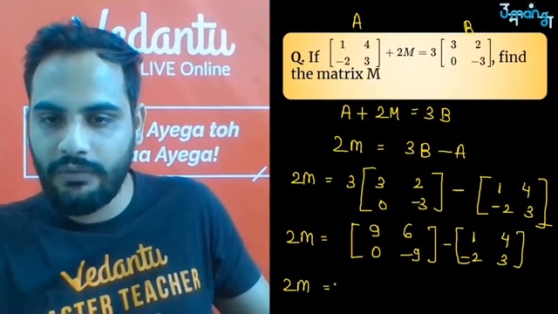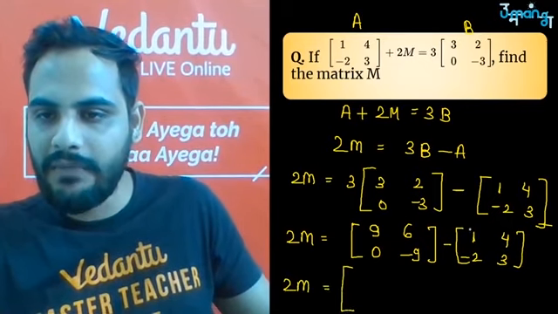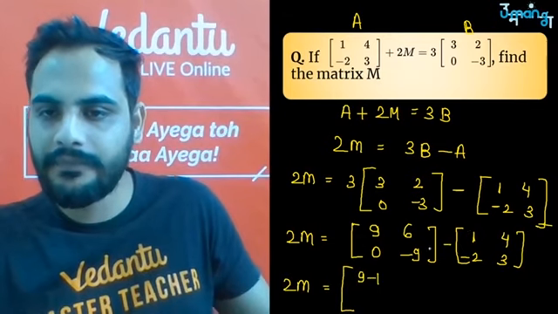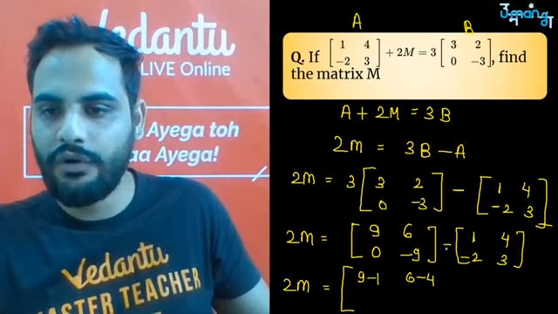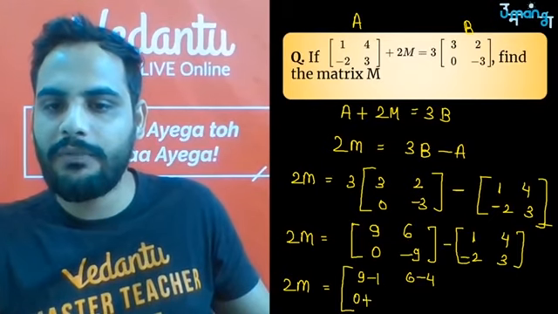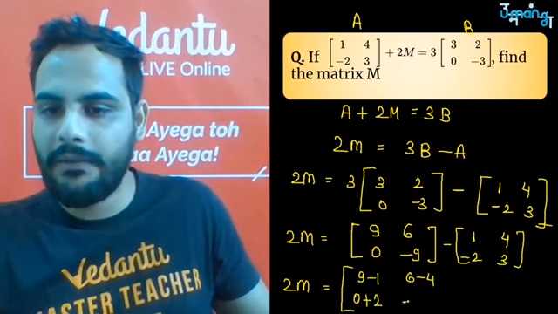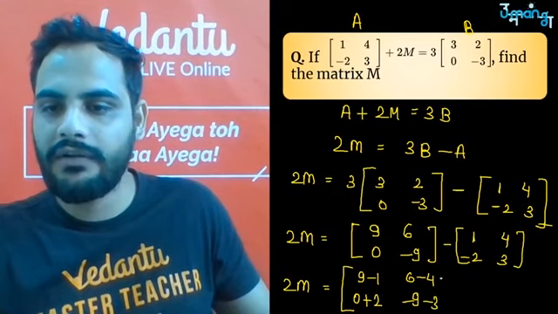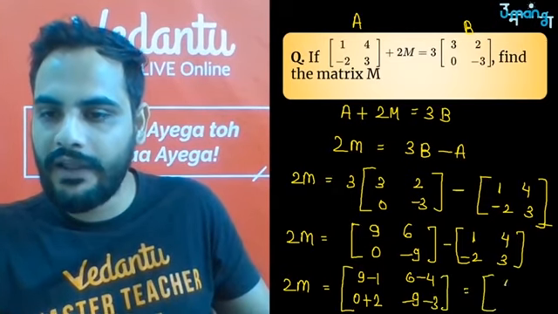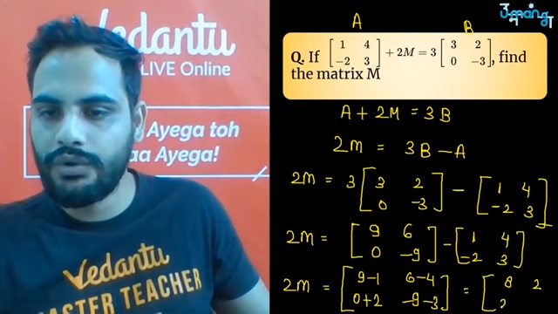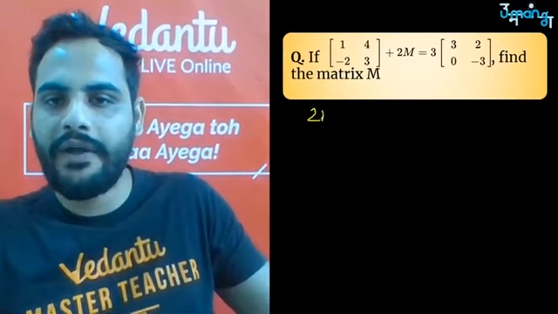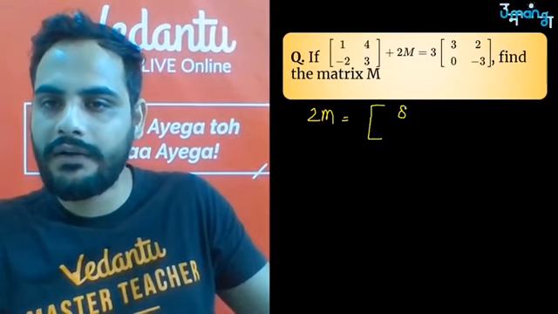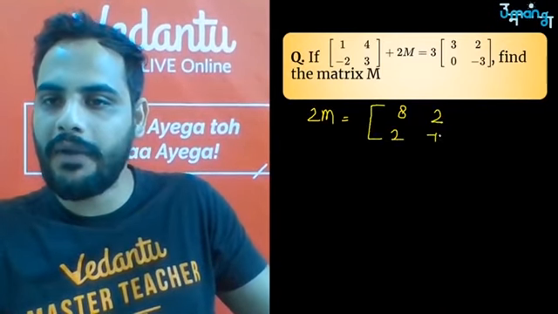So 2M will be equal to, watch carefully, 9 minus 1, 6 minus 4, corresponding elements, 0 minus of minus 2. So 0 minus of minus 2 will become plus 2, and minus 9 minus 3. So 2M is equal to 8 2 2 minus 12. Okay, what did I get? 2M is equal to 8 2 2 and minus 12.